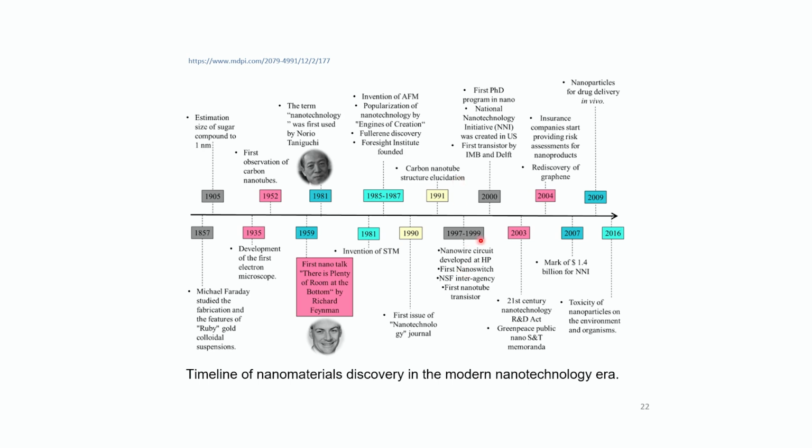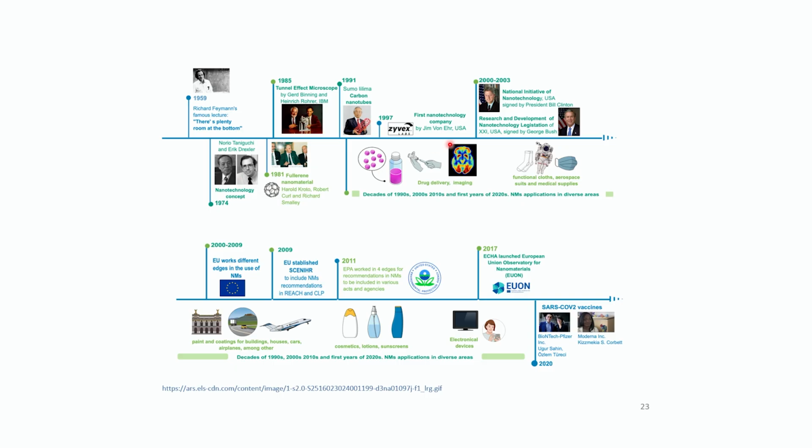Then in 1997 to 99, a nanowire circuit was developed at HP. Then in 2000, this, and I won't go into detail, and so on and so forth. Nanotechnology and nanoscience have been progressing since then, year by year. That's the nanoscale timeline.